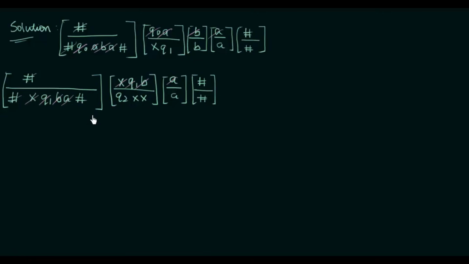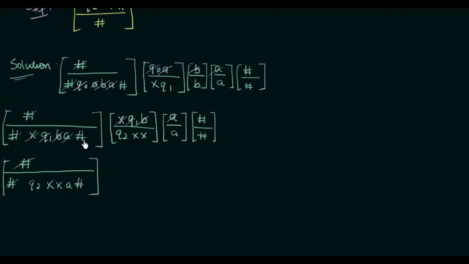So let me write down what are the remaining things we have. We have hash on top, nothing else on top. Then we have hash again. Then q2xxa, and then this hash. So this is what we have now, and we need to find a solution, or we need to find a set of dominoes matching this. So this hash and hash can be cancelled. Now we have q2xx. Now we need to find something that will give me this sequence q2xxa.